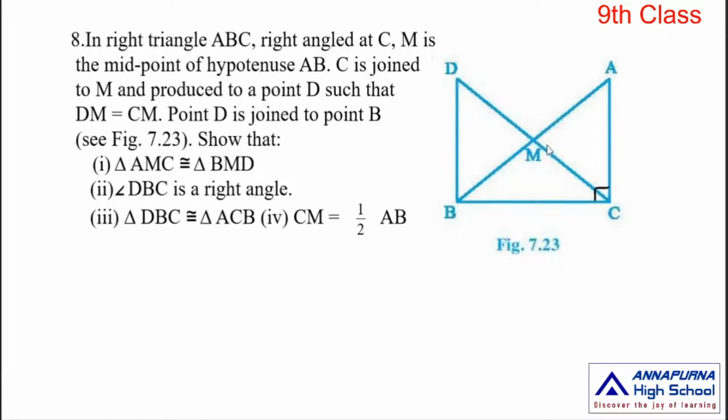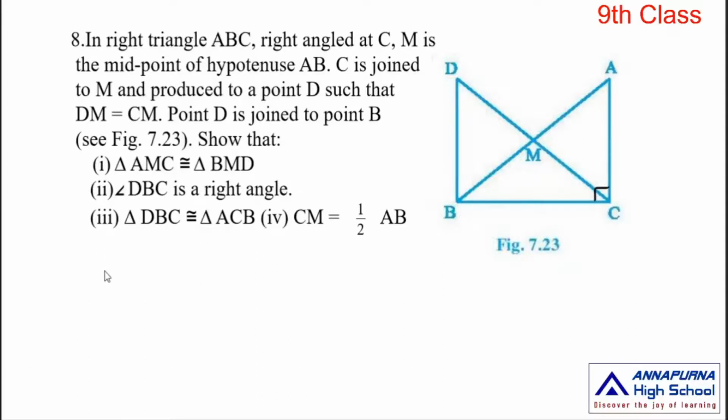C is joined to M and produced to a point D, so M is the midpoint of CD. So CM is equal to DM. We have to prove the 4 conditions.